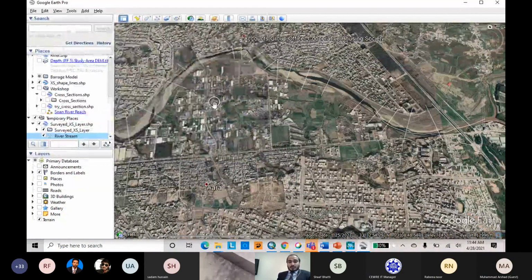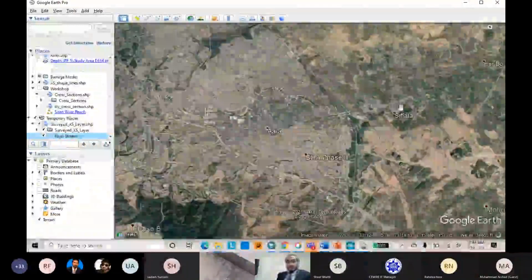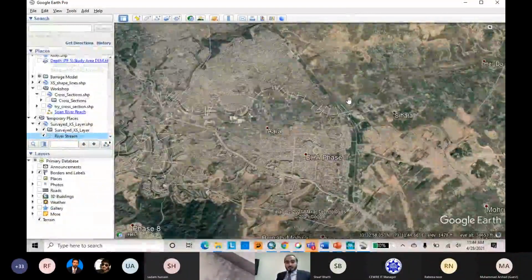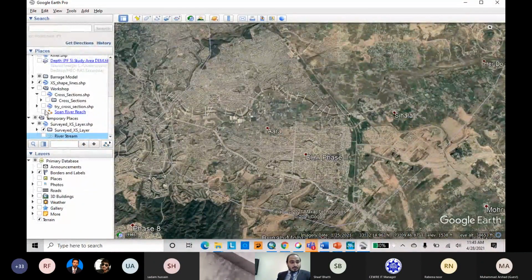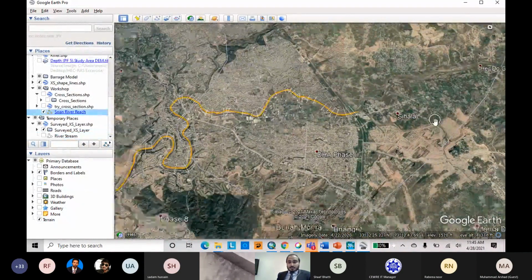Okay, we have saved our digitized data. In this way, we will digitize all of our required layers, which we use in HEC-RAS. Let's suppose we have digitized all of our data. It looks like here.